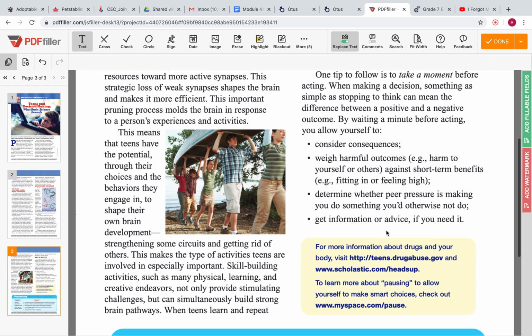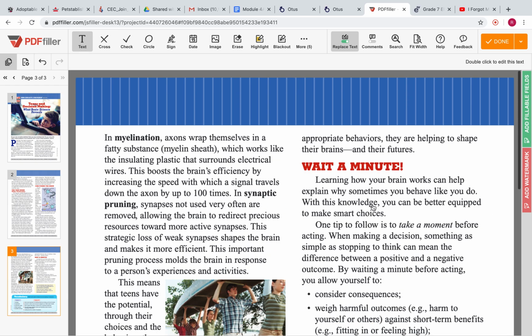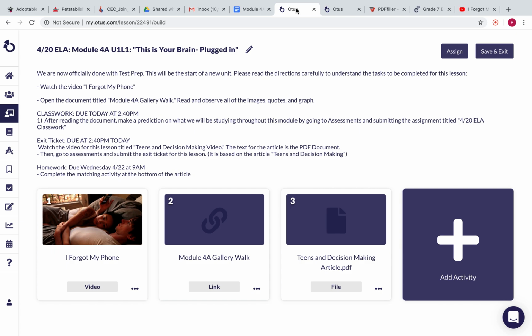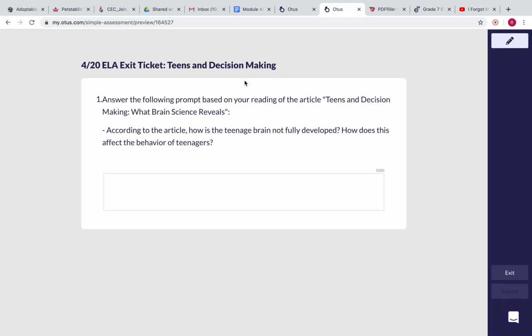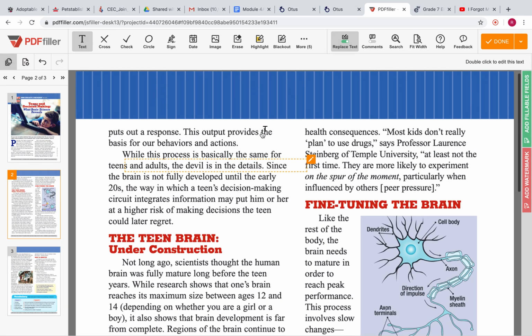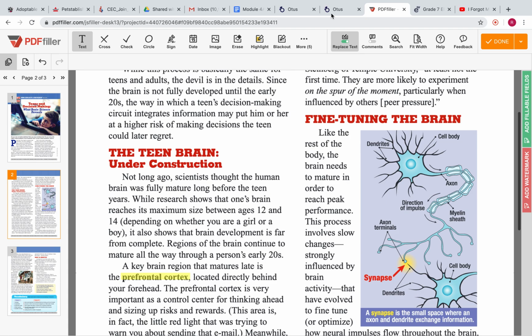All right, so with the knowledge that you've gained from this article, you should be equipped to answer this exit ticket question. Now, I didn't say that you had to use evidence from the text. That is optional, but what I do need you to do is to write a detailed response that clearly uses what you have learned from this text.